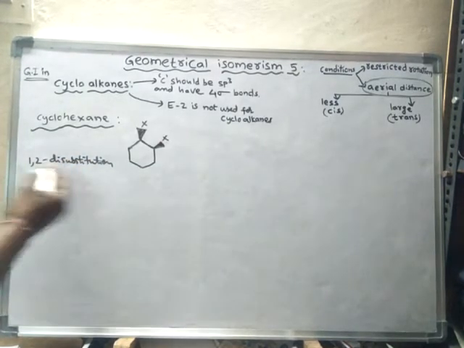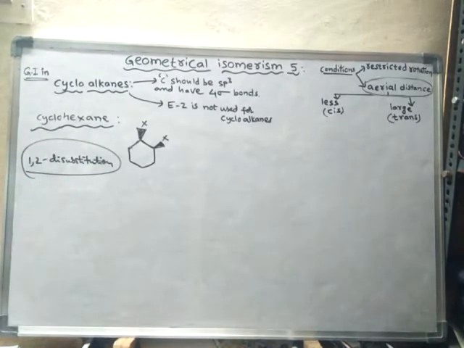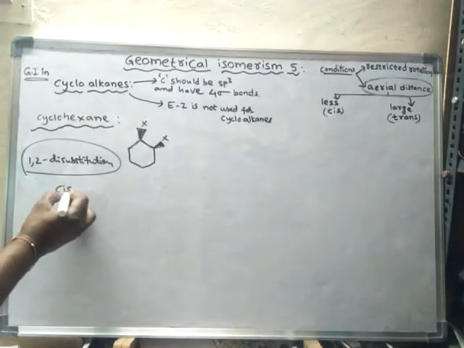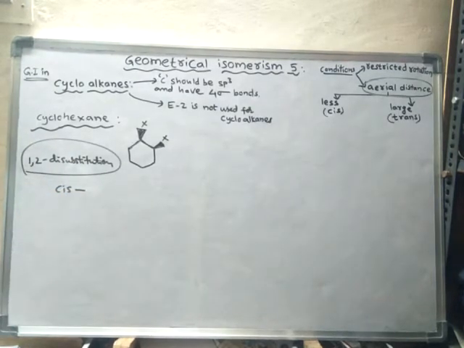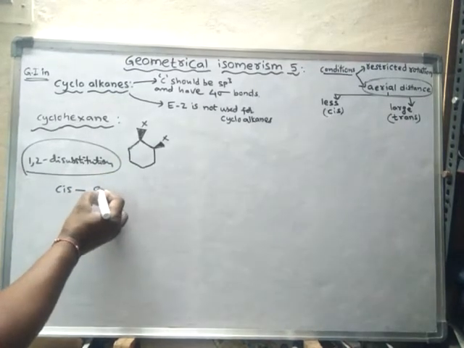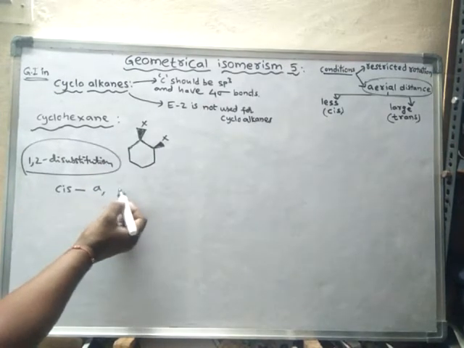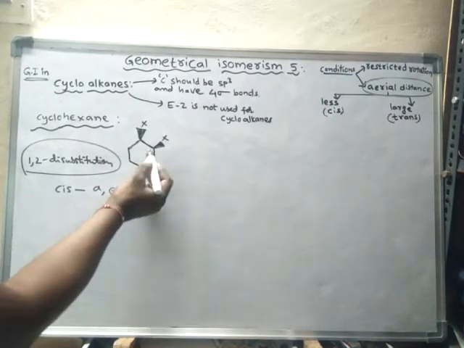In 1,2 di substitution, the most important thing is, as we already learned, that in cis form one substitution will be axial and another substitution will be equatorial.